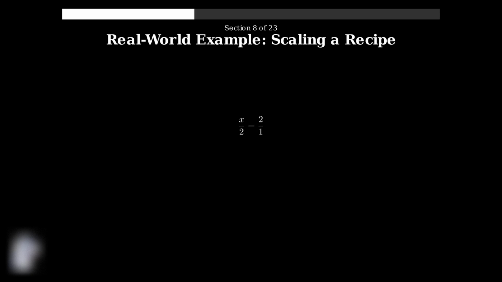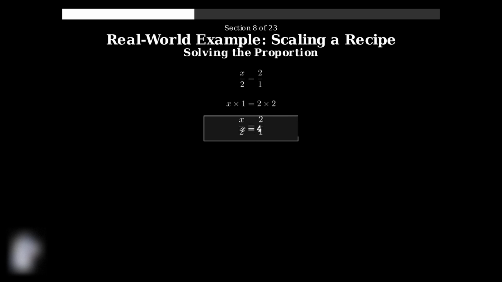Now we solve this proportion step by step using cross-multiplication. This method ensures we maintain the exact same ratio in our scaled recipe. We cross-multiply x times 1 equals 2 times 2. This gives us x equals 4. Therefore, we need 4 cups of flour for the doubled recipe.